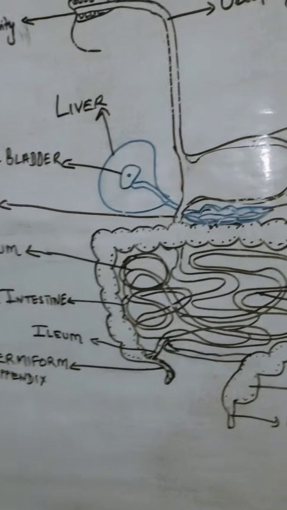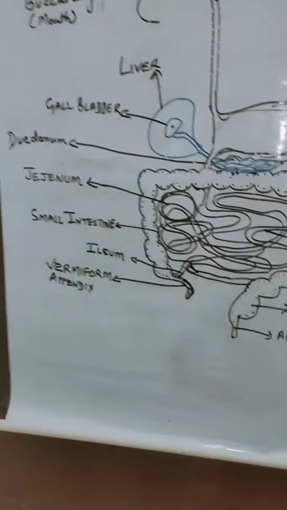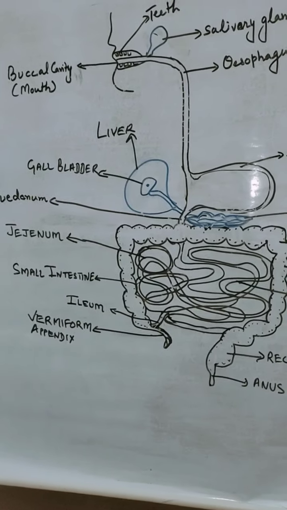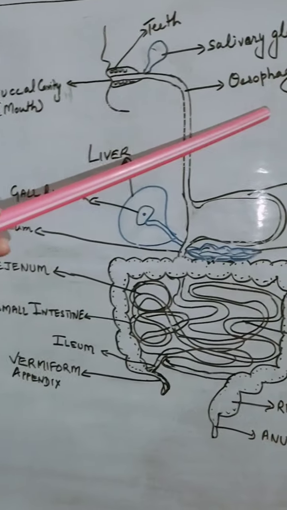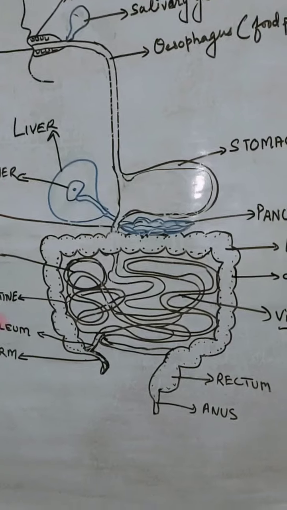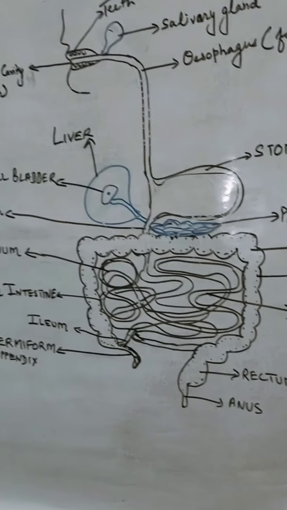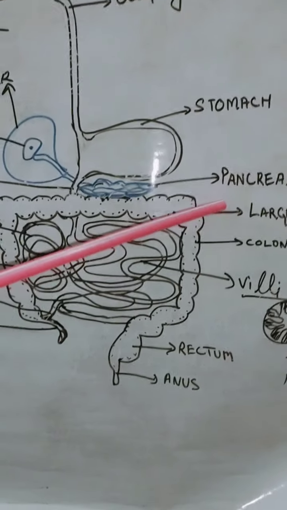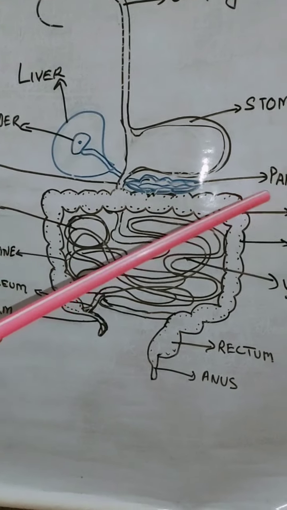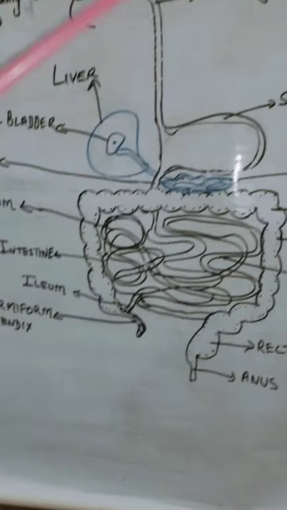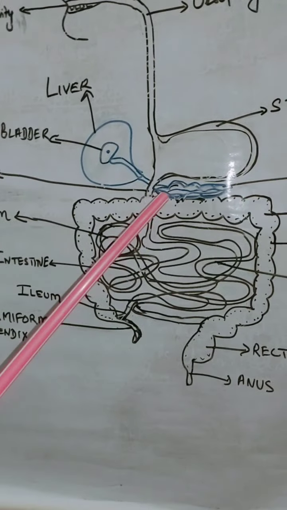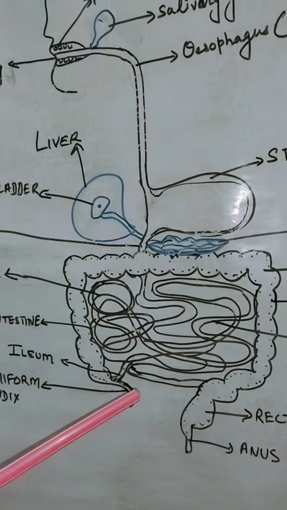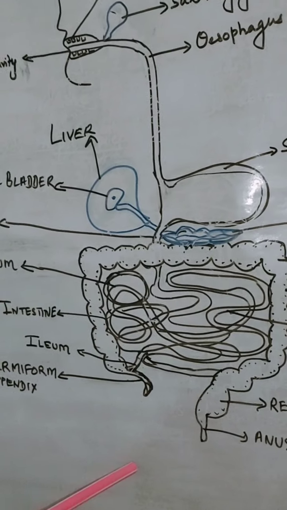Students, this is all for today, and in the next meeting we will discuss the functioning of all these digestive organs, along with which kinds of enzymes are secreted from different digestive glands like the salivary gland, liver, pancreas, along with how the digestion of nutrients takes place in the body.